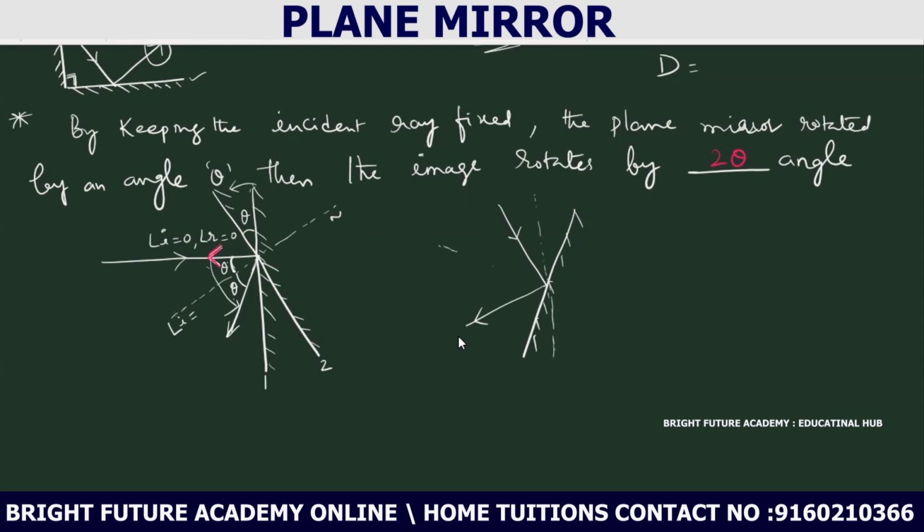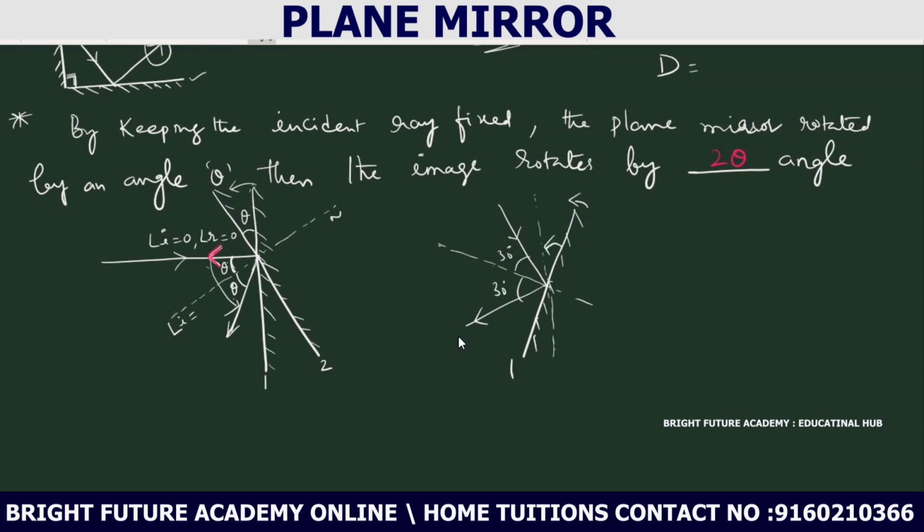This is the normal here. Let us say this angle is 30, then this is also 30 in the first position. Next, for example, if you rotate this plane mirror by some angle, suppose 60 degrees.